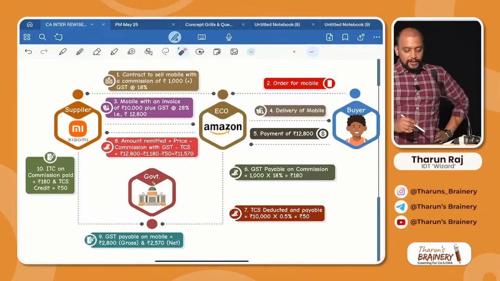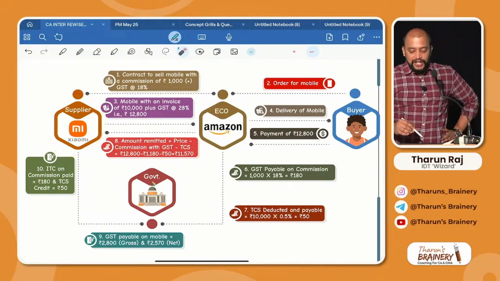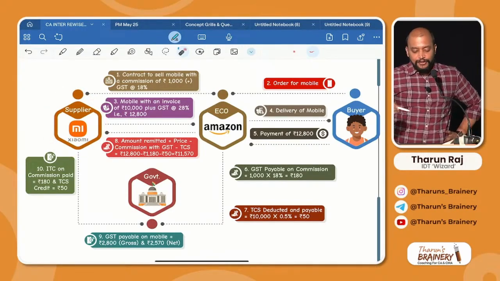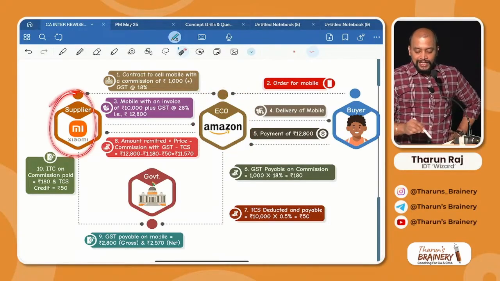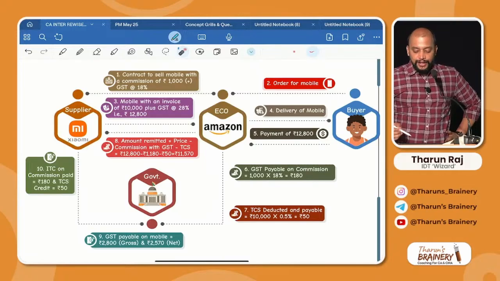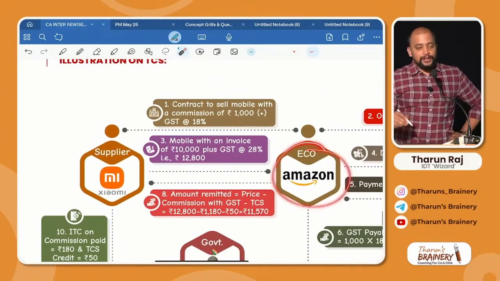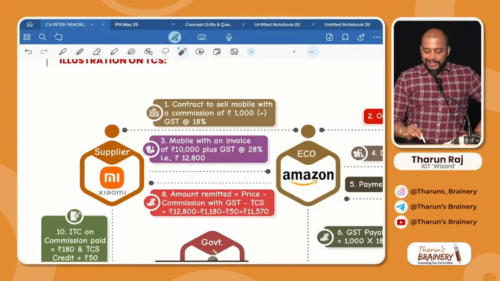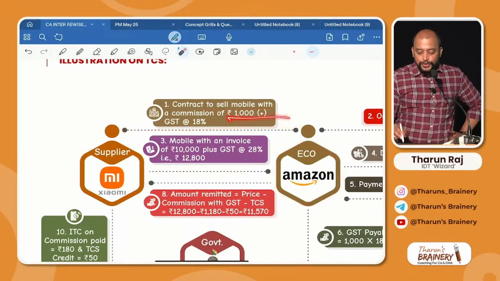First, Xiaomi is a supplier and it will list its mobile for sale through e-commerce operator Amazon, for which Xiaomi will pay 1000 rupees plus GST to Amazon. Can you see the first point? Supplier Xiaomi enters into a contract with Amazon to sell the mobile with a commission of 1000 rupees plus GST.